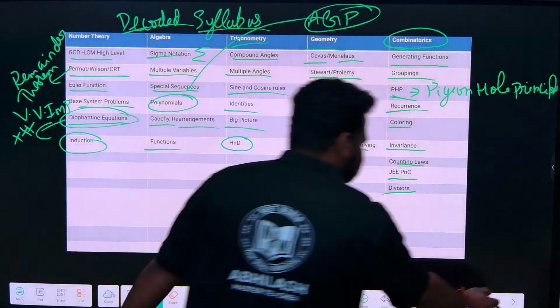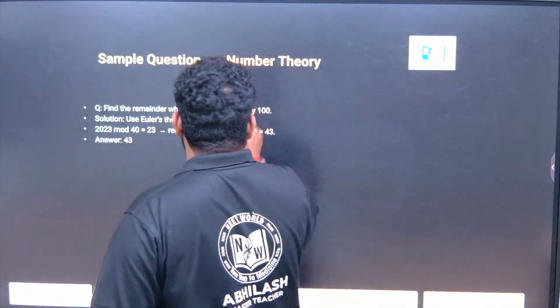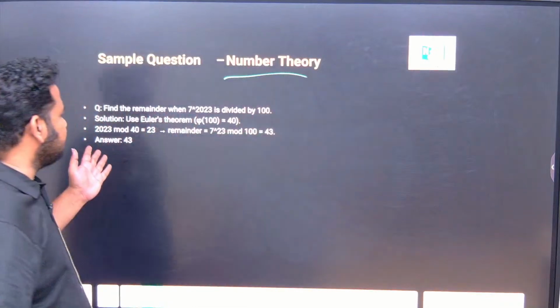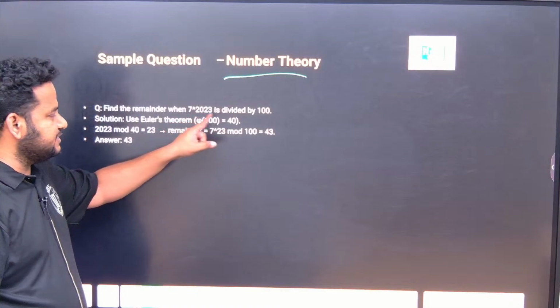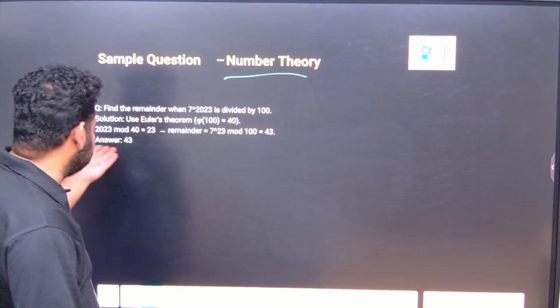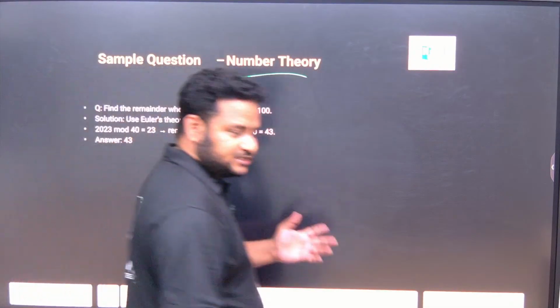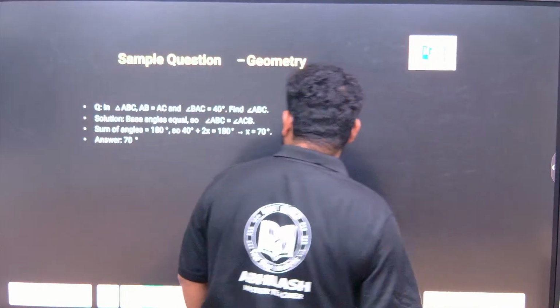Next, proceeding. Now see, in number theory, look at the sample question that has been asked: find the remainder when 7 to the power of 2023 is divided by 100. Such kind of questions, you know the solution. No need to do that solution now. Anyways, I will explain it when we do the class. Similar sample question based on geometry.